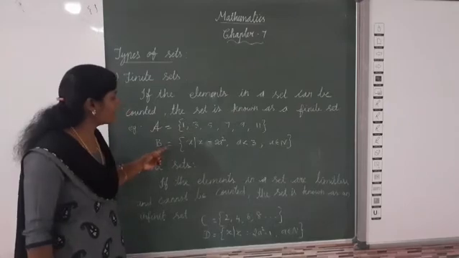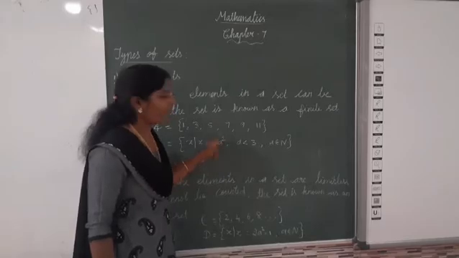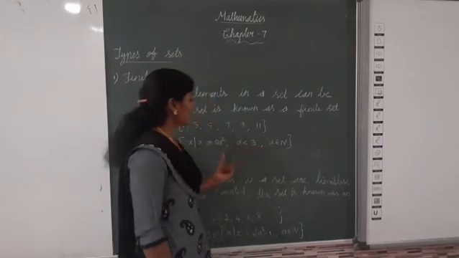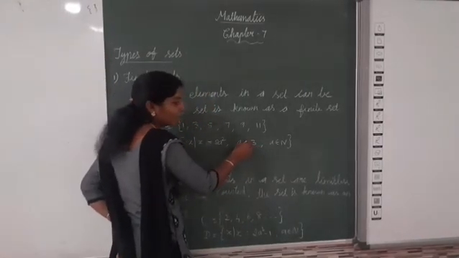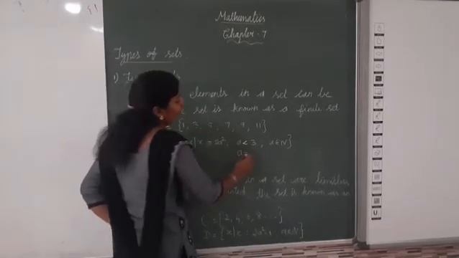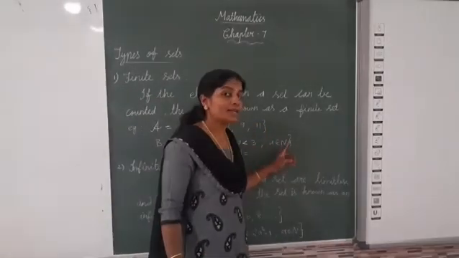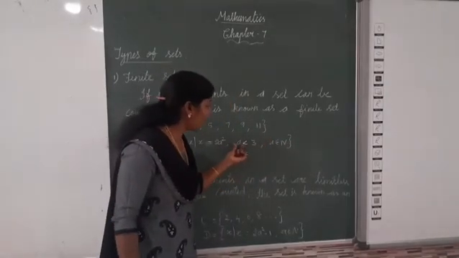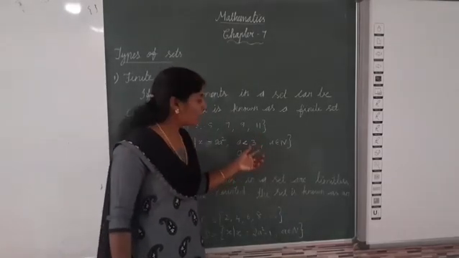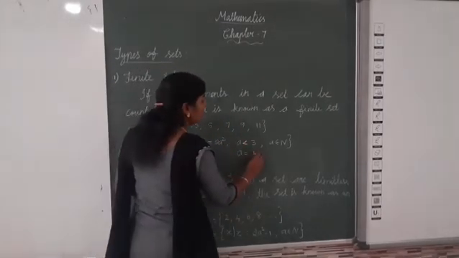Now the second one: set B is equal to {x such that x = 2a²}, with the condition a < 3. A less than 3 means only less than, not equal. But a belongs to N, which means natural numbers. So a is a natural number below 3. What are the elements there? 1 and 2. So a = 1, 2.